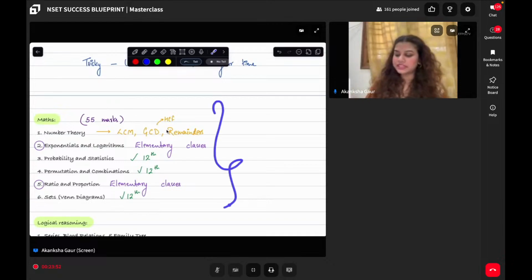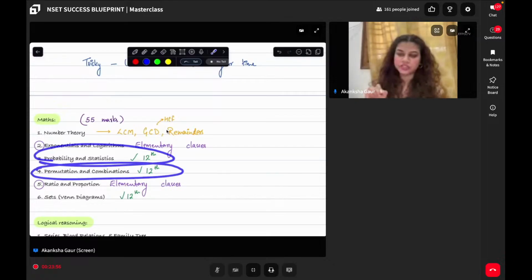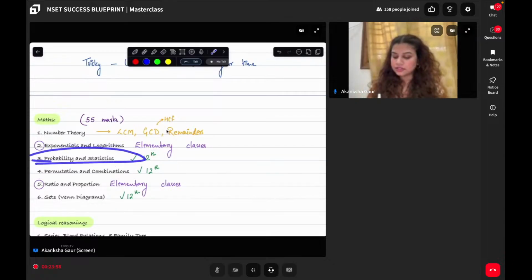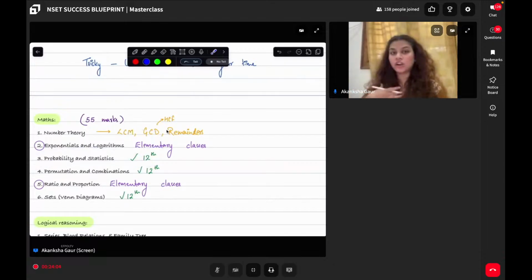Does this part make sense? So what you have to focus on: probability and stats and permutation combination. In case you're weak in this, the probability of you scoring less is very, very high. I'm not saying other topics are not important at all, but try to focus on these, because from these, both the topics of math and logical reasoning will be covered.